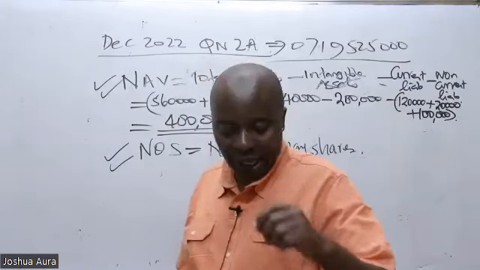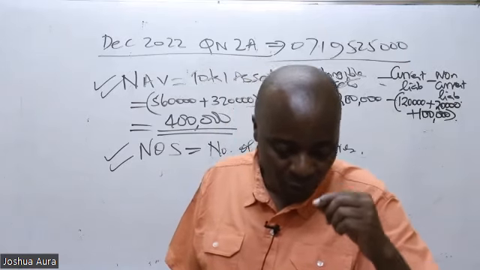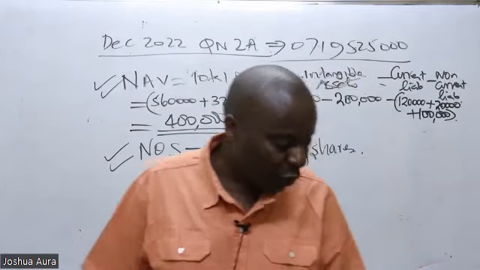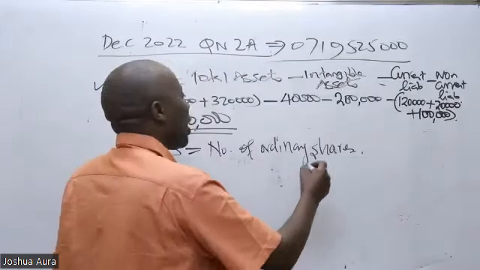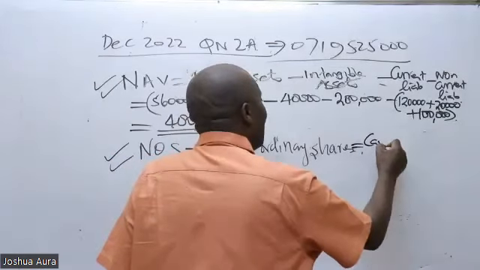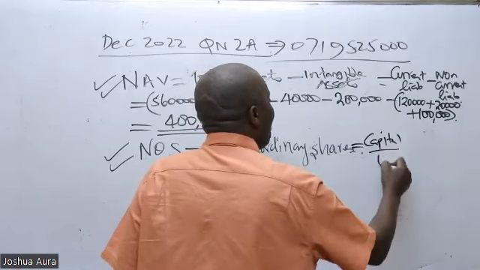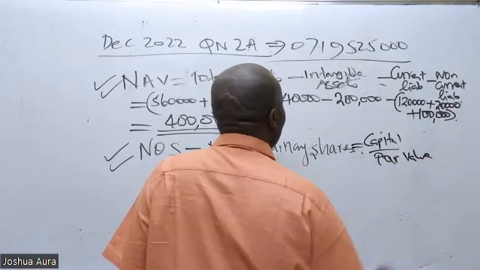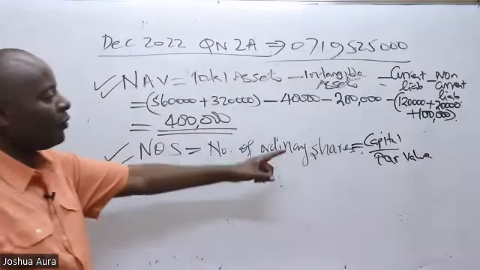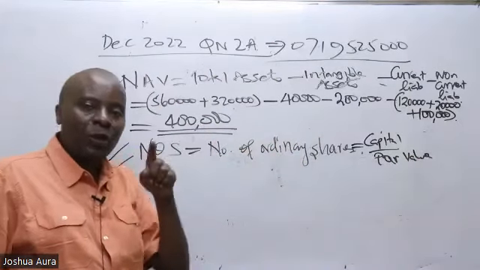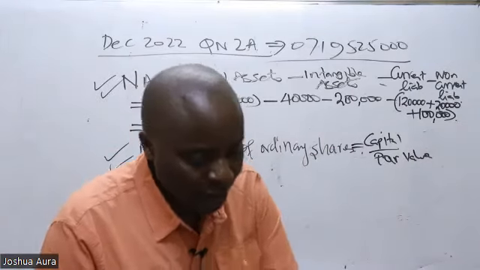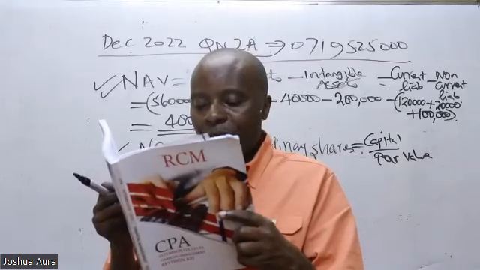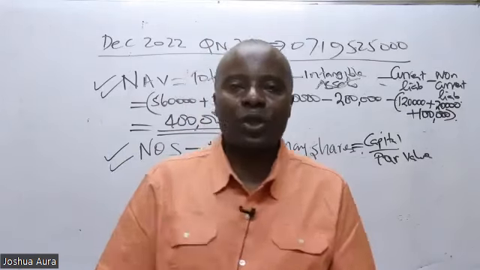They're saying it's 16,000. These guys are very bright because they have known that for us to be able to get number of ordinary shares from a balance sheet, what we need to do is to take the amount or the capital given. You divide this by what? You divide this by the par value. So give us the ordinary share capital. In this question, the ordinary share capital is 160,000.